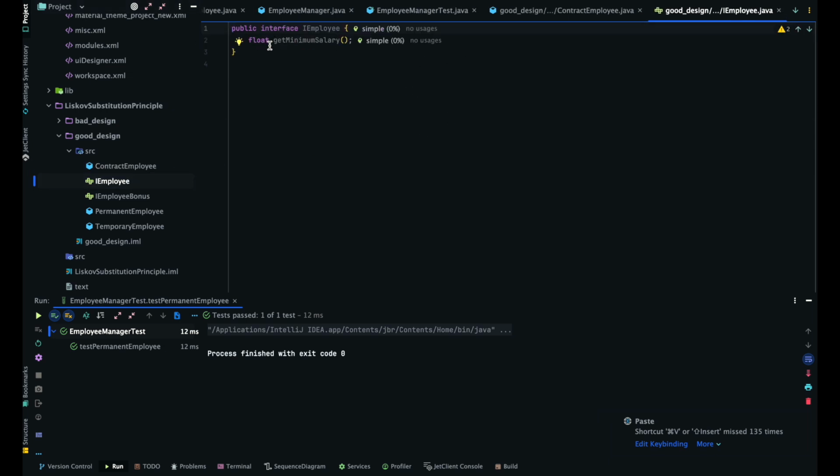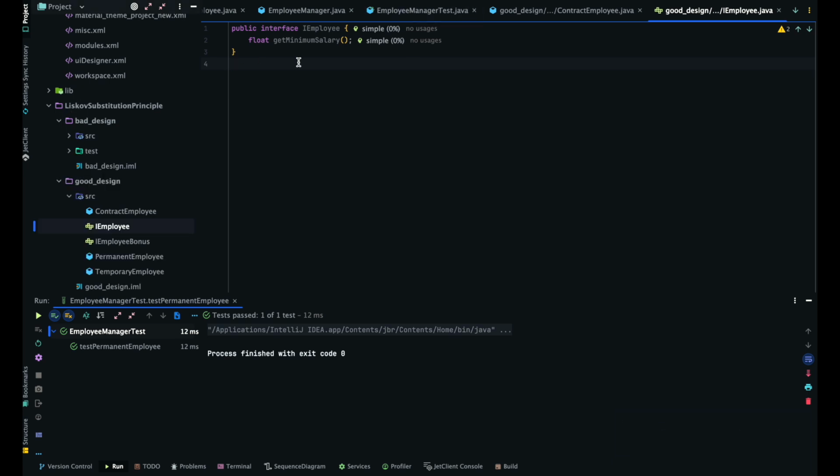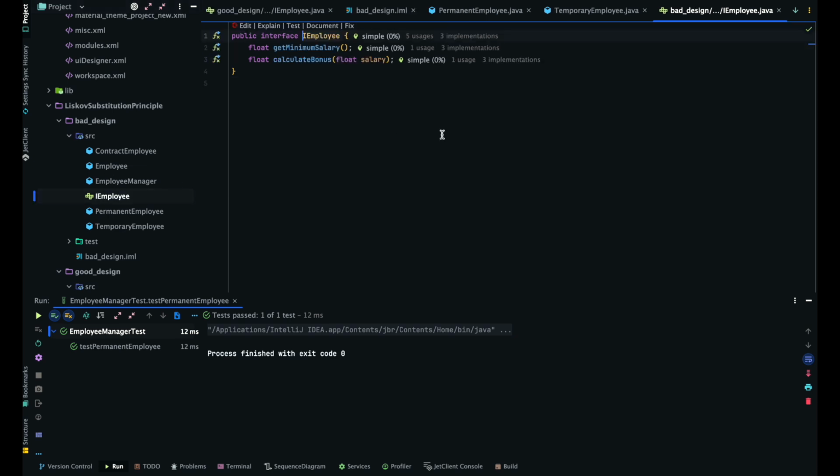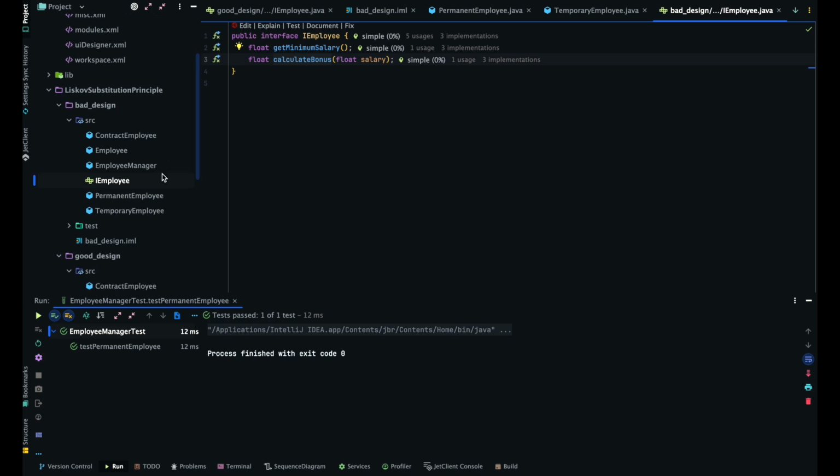So now IEmployee, because now two things you saw, right? In IEmployee we had both actually. What's that mean? Calculate minimum, get minimum salary, calculate bonus. But these do not apply for all the employees. That's why we have to separate out get minimum salary and calculate bonus, because those are two independent things. Calculating the minimum salary is applicable for all employees. For calculating bonus, it doesn't apply for all the employees. There is a contract, there is a temporary, there is a permanent. Maybe for contract it's not applicable. So we should not alter our logical thinking for that class, right?